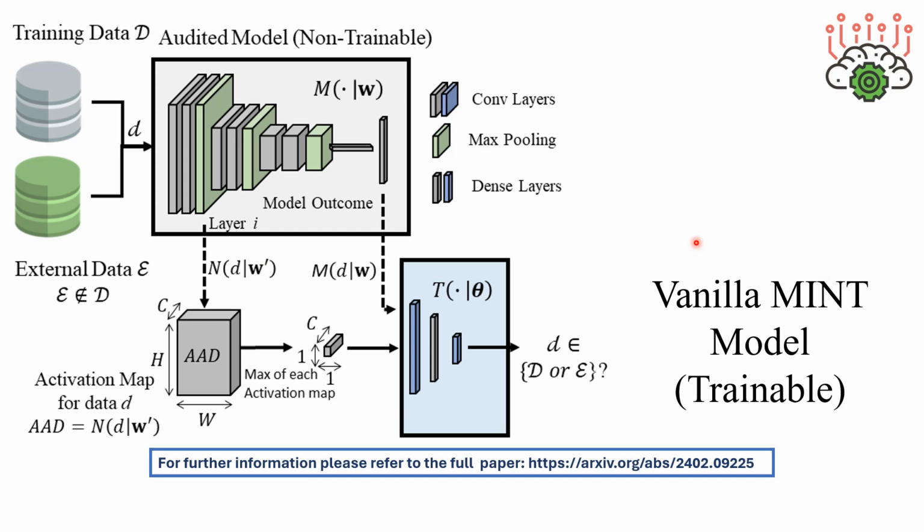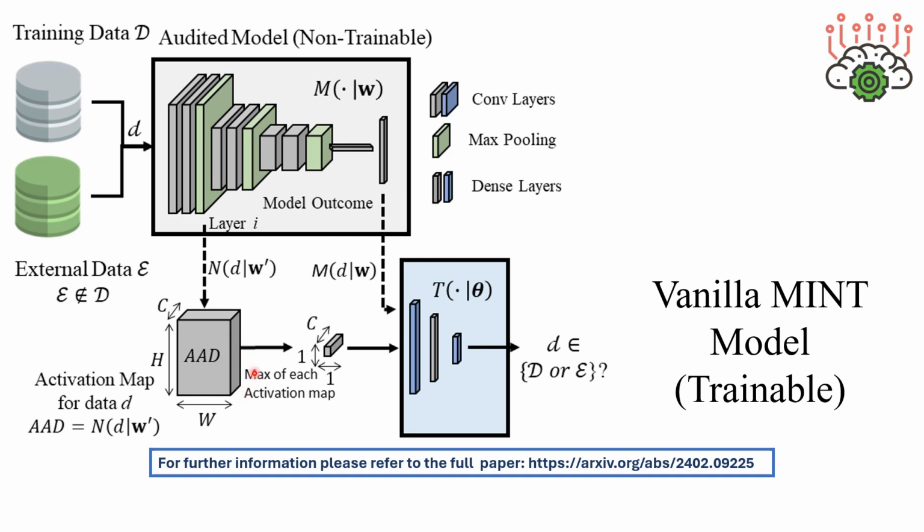In this first case, we will explain the vanilla MINT model. The auxiliary auditable data obtained from the network consists of activation maps from the output of a convolutional layer in the facial recognition model. The model outcome in this case is the output embedding of the model. For this vanilla MINT model, we take the maximum from each activation map of size h×w.